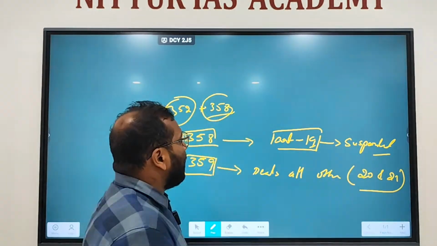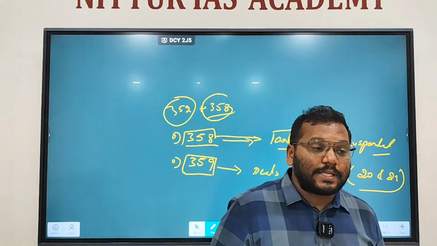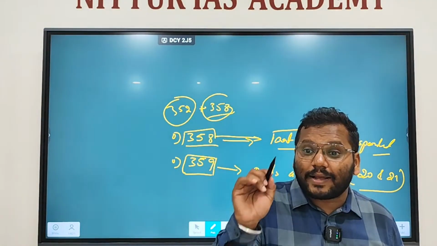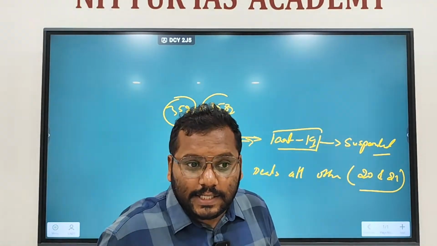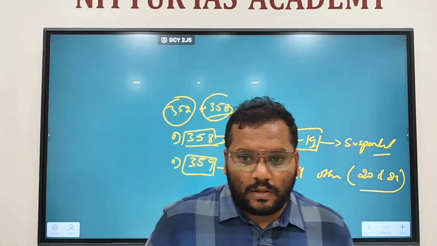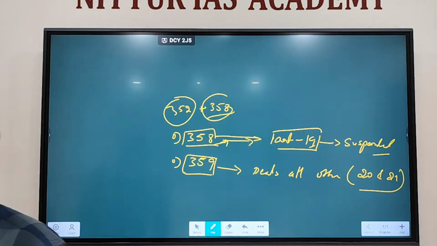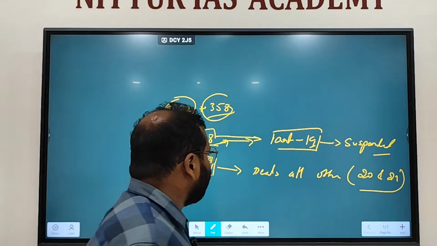There is no separate order for the suspension of the fundamental rights. Second thing, it is applicable only during war or external aggression. National emergency is imposed on the grounds of war or external aggression. During internal disturbance, Article 358 is not applicable. Okay? During internal disturbance, 358 is not applicable. Only during war or external aggression. Okay? Understood now?